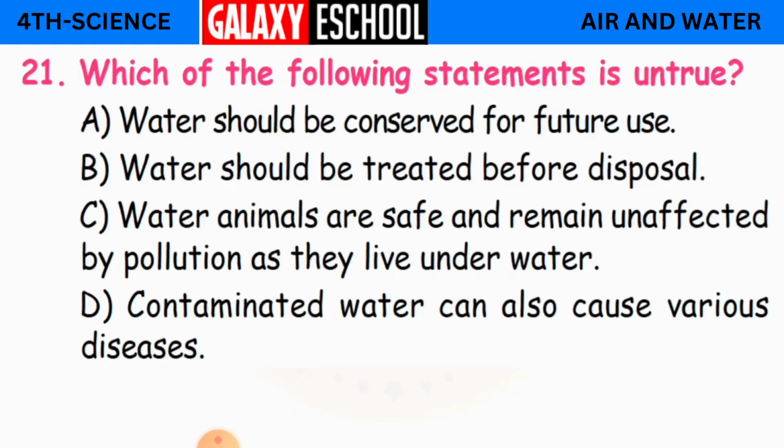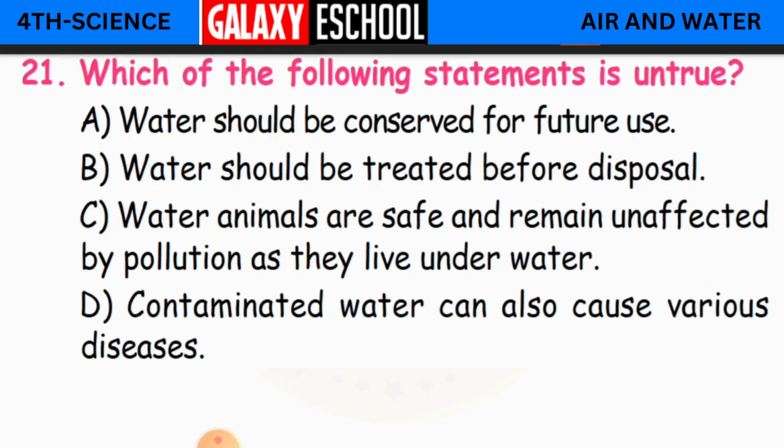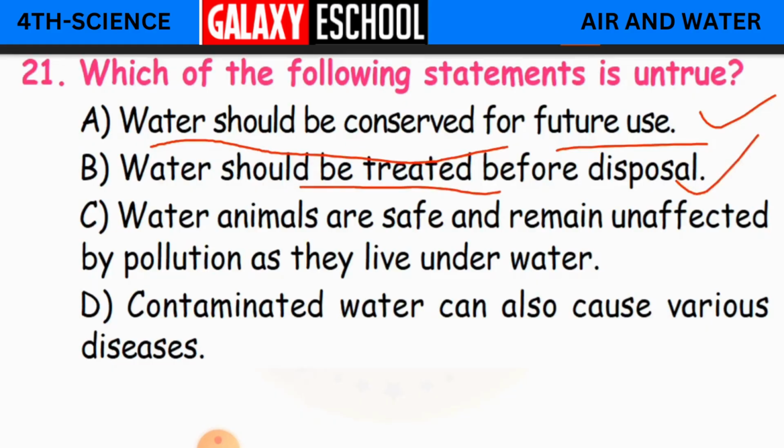21st question. Which of the following statements is untrue, which is not true? Water should be conserved for future use. Conserved is nothing but saved. So is it true? Yes. Water should be treated before disposal. This is also true. Water animals are safe and remain unaffected by pollution as they live underwater.